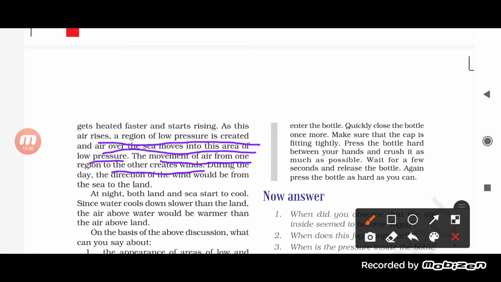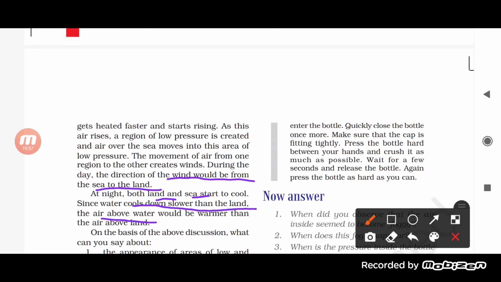What happened during the day? During the day, the direction of the wind would be from sea to land. What happened during night, students? At night, both land and sea start to cool. Since water cools down slower than the land, the air above water would be warmer than the air above land. So the air present just above the water is still warm. While the land has the property that it cools down very easily, as well as it becomes hot very easily.